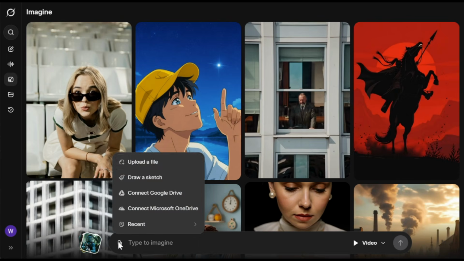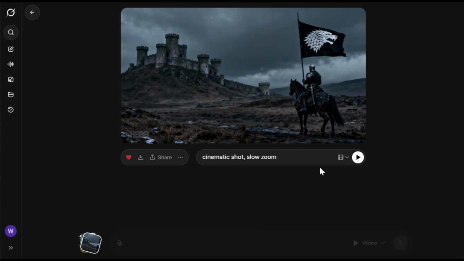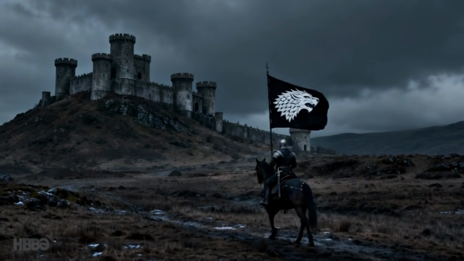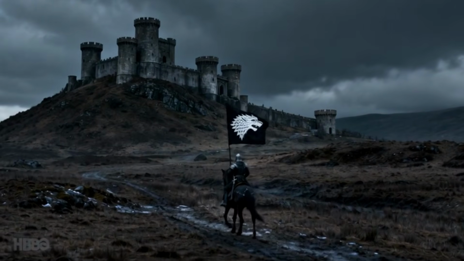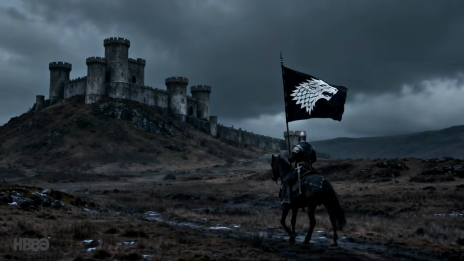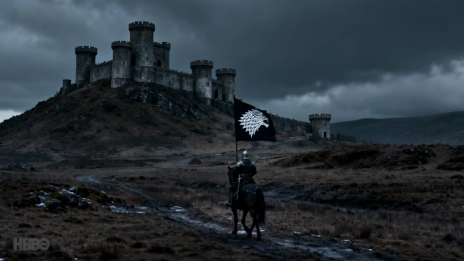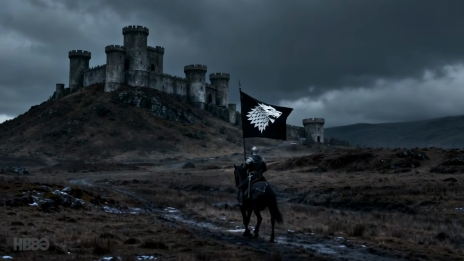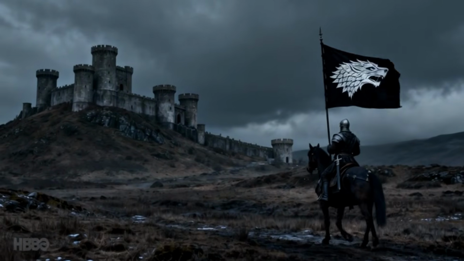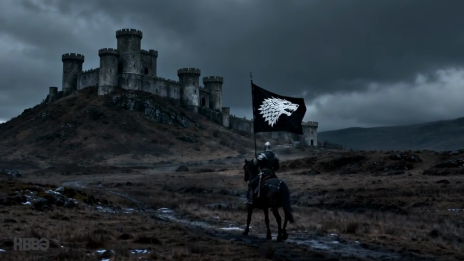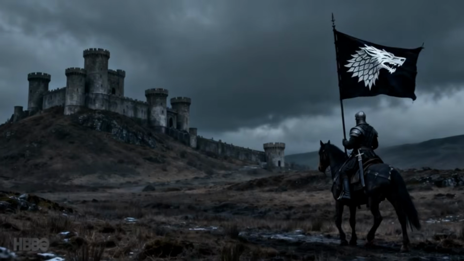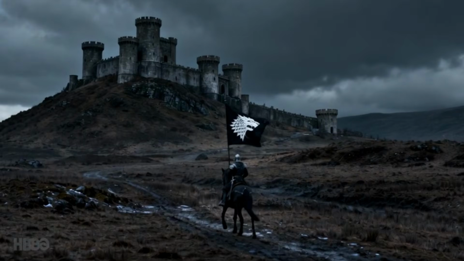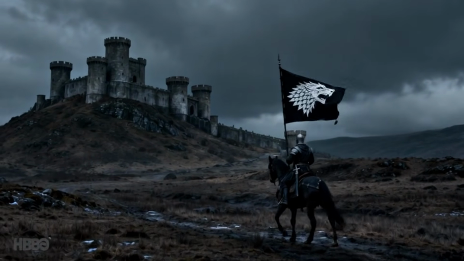Let's try one last video. I'll upload this image, write this prompt, and then hit generate, and here is the output. I literally have no words, you guys be the judge. Everything flows together, the horse moves naturally, the rider stays steady, and the wolf banner ripples like real fabric in the wind. The music adds that dark, cinematic, medieval energy and really sets the tone. The environment stays solid too, from the castle and storm clouds to the rocky ground. It honestly feels like an opening shot from a real HBO episode. Grok turned a powerful still into a living, atmospheric scene.